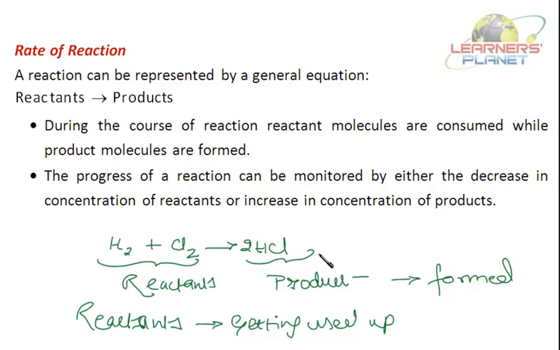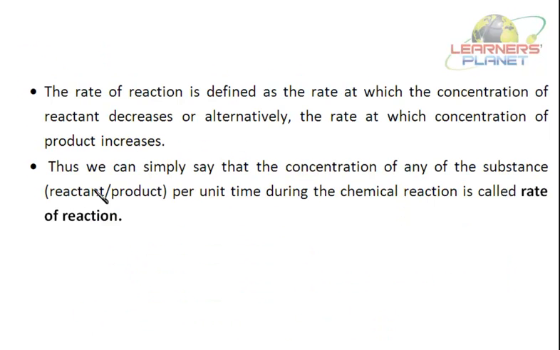So how can we monitor the rate of reaction? Say the decrease in concentration of reactants with time or the increase in concentration of products. So that will be the rate of the reaction. How can a rate of reaction be defined?